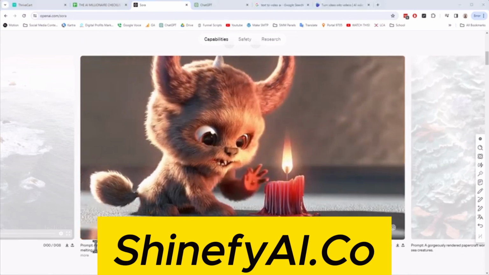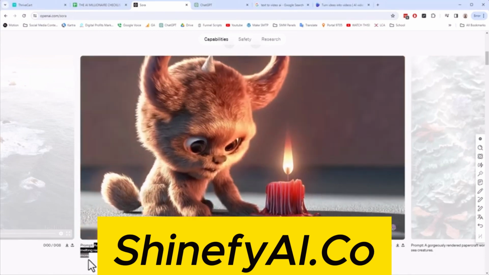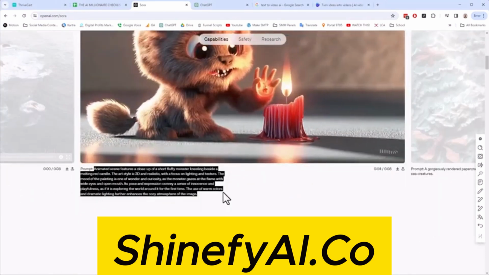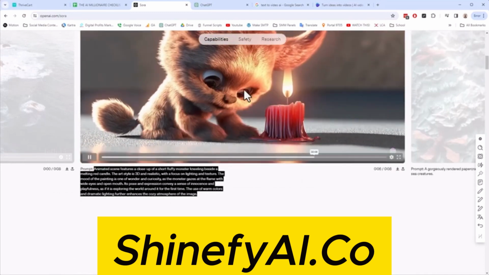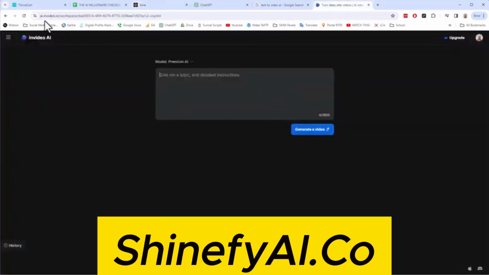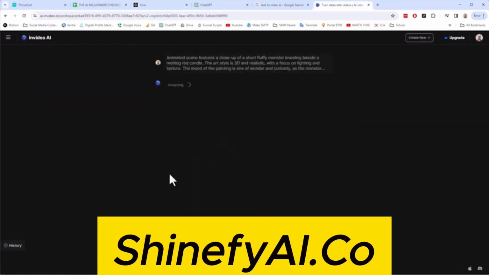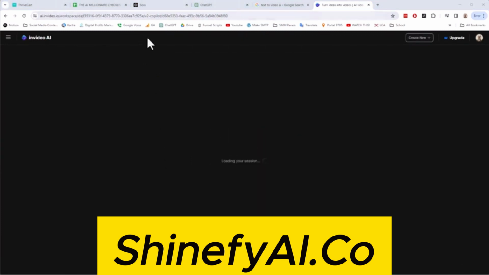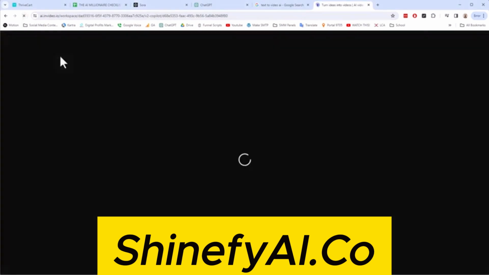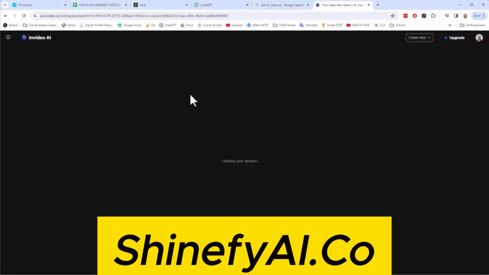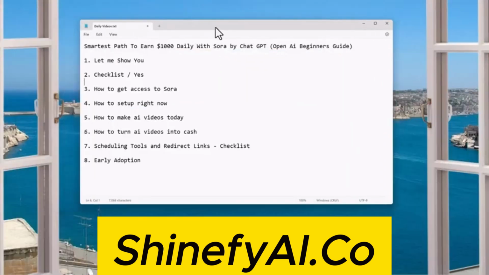For example, let's take this exact same prompt here. Let's get all of it. I'm going to pop over here to NVIDIA, ai.nvidia.io, paste it in, and give them the same prompt. Let's create the video. I'll pause it while it does that. Okay, it's been quite a long time and it still hasn't generated the video. I don't know if they're down or what, but obviously we can see that video generation by other platforms leaves something to be desired. Let's look at this though, and we'll revisit that.